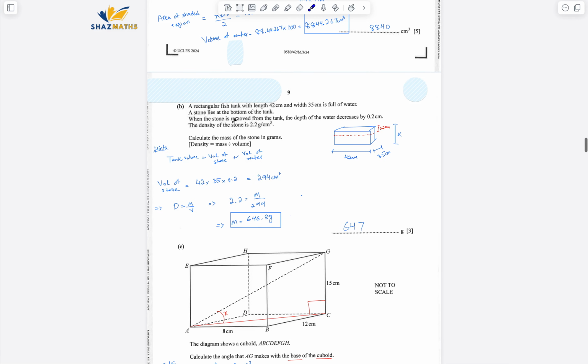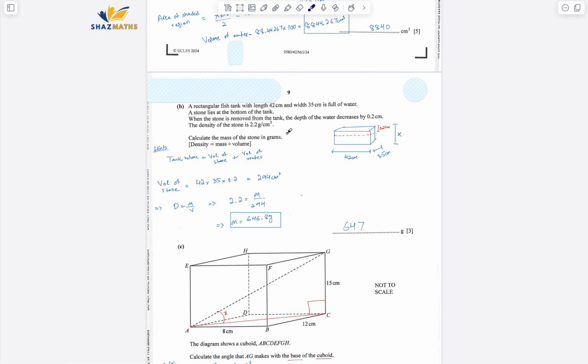Anyway, part B says a rectangular fish tank with length 42 centimeters, width this much, is full of water. A stone lies at the bottom of the tank. When the stone is removed from the tank, the depth of the water decreases by 0.2 centimeters. Okay, important information: density of the stone is 2.2 grams per centimeter cube. Calculate the mass of the stone in grams.